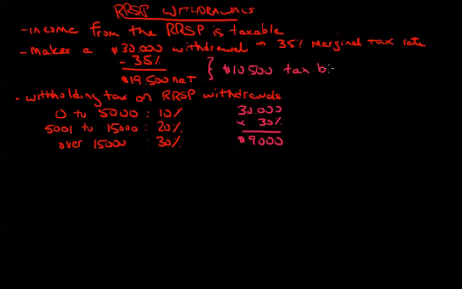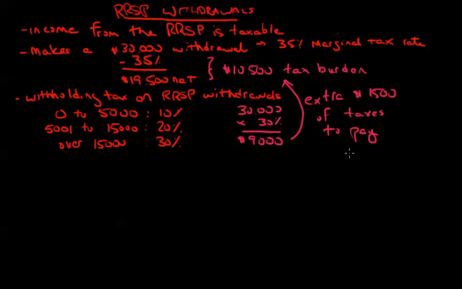So the result here for this taxpayer would be they would have an extra $1,500 of tax to deal with at tax time. Fairly straightforward. They would deal with that in April-ish of the year following the year of the withdrawal.